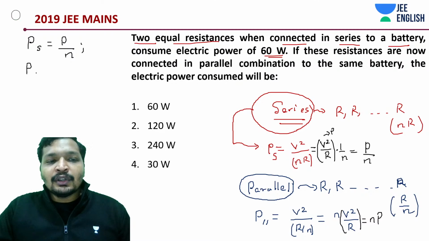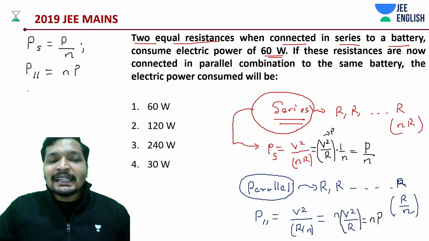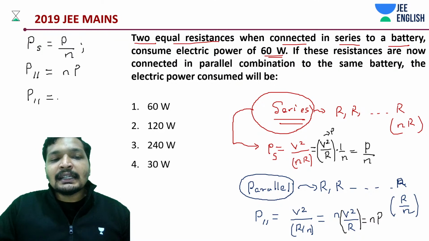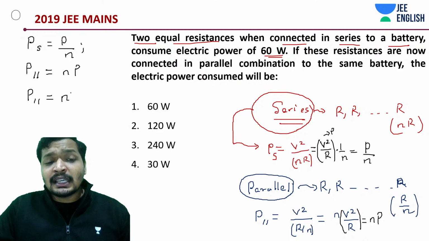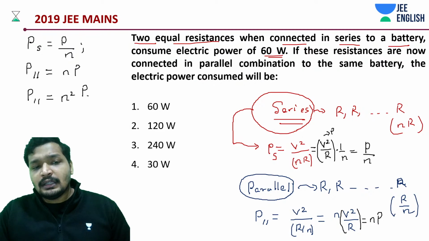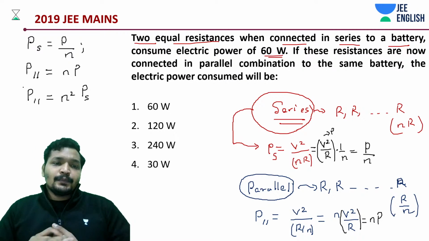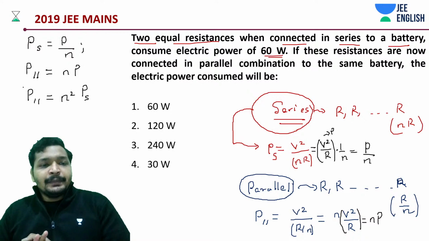The other thing you need to know is that power in parallel is going to be n into P. What is the relation between the parallel and series combination? In this case a square would exist, n square into P. Is that correct? Yes. So equate P and P, you will get the answer.